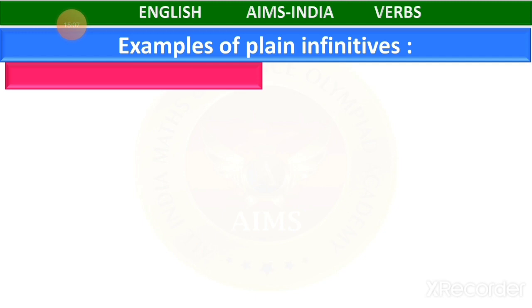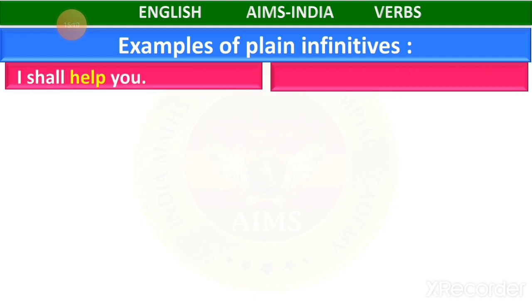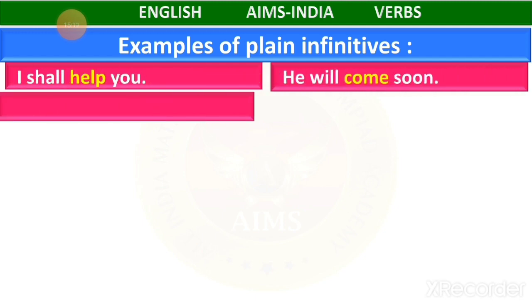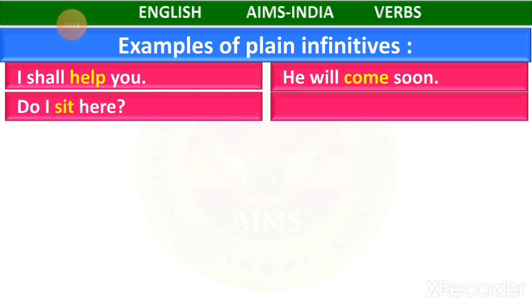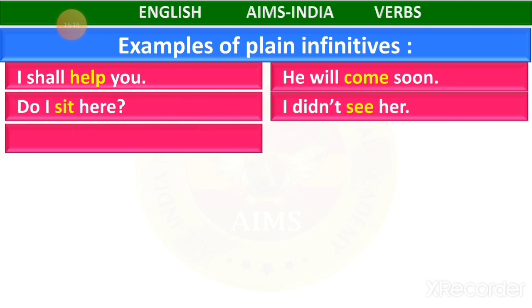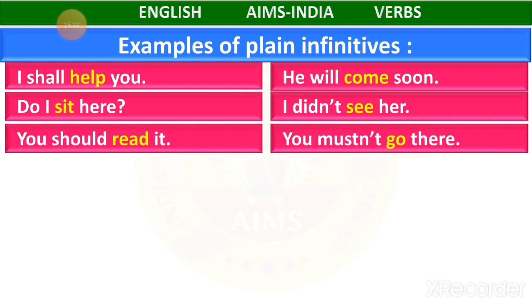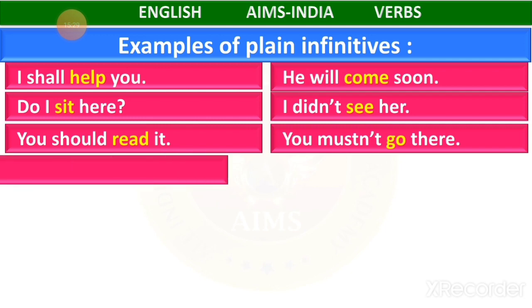Then what are examples of plain infinitives? See, as I asked you to write some sentences, so here also we are giving you some sentences. So just try to read them. I shall help you. Do I sit here? You should read it. Then he will come soon. I didn't see her.